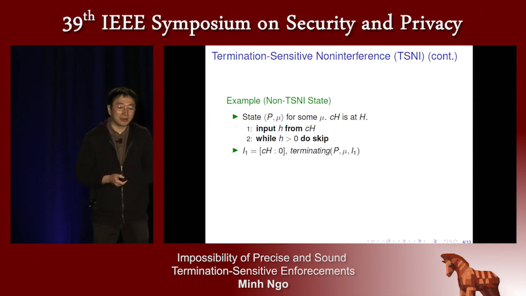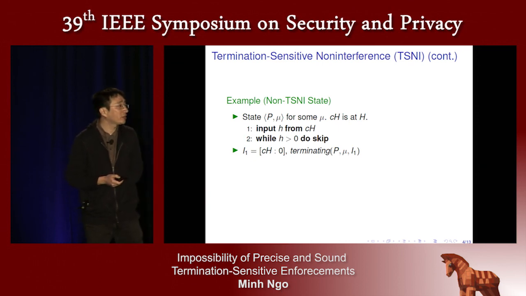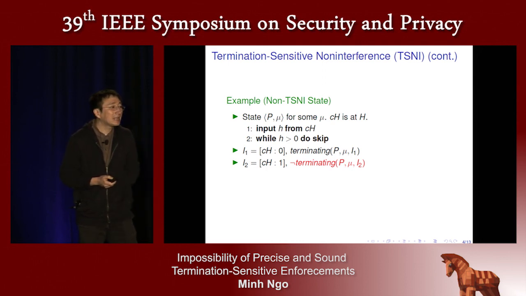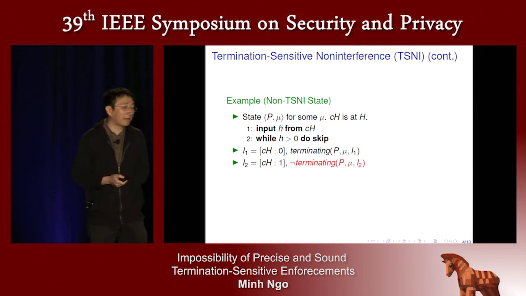We first consider the input I1 with the input value 0 from the input channel CH. On this input, the execution of the state will consume value 0 and then terminate. For the input I2 with the input value 1 from the input channel CH, the execution consumes the value 1, and because this value is larger than 0, the execution enters an infinite loop.